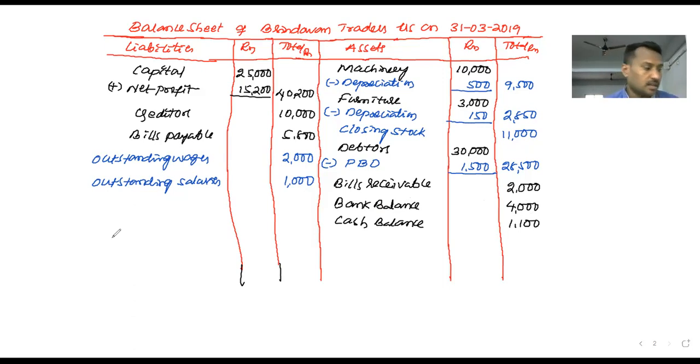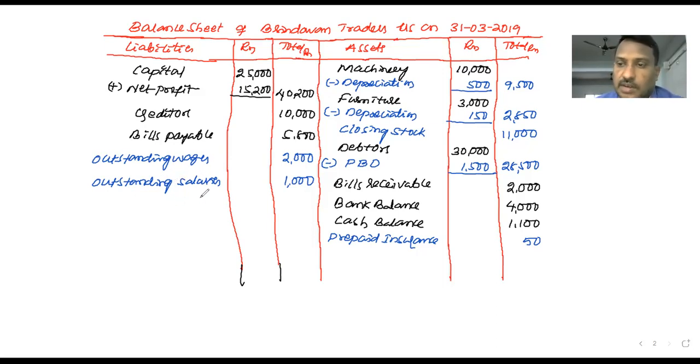Okay. Next, prepaid insurance, which is in adjustment. Prepaid insurance 50. So what I mentioned in the blue color, these all are adjustments.